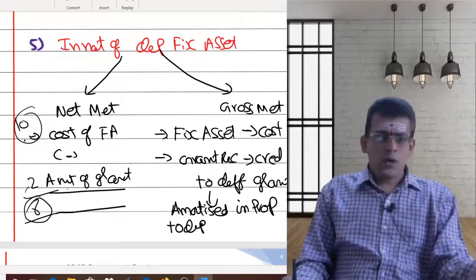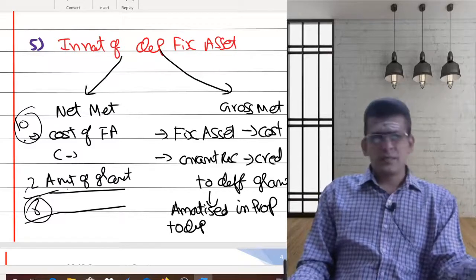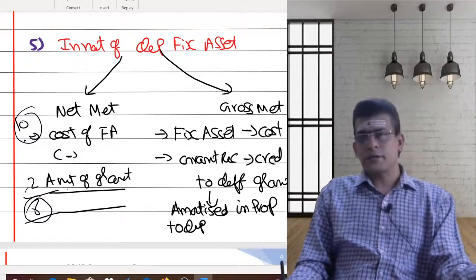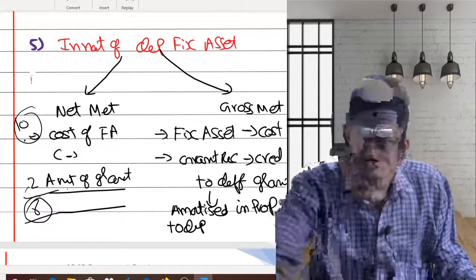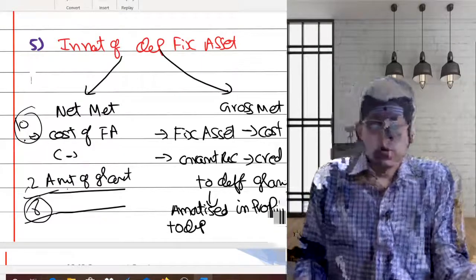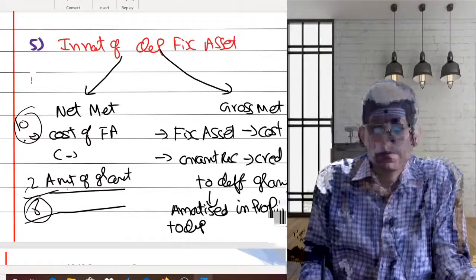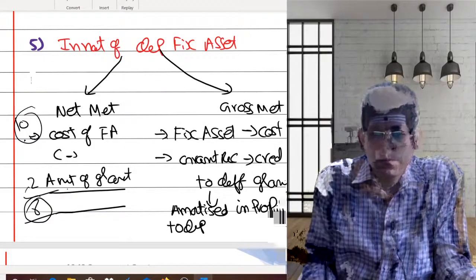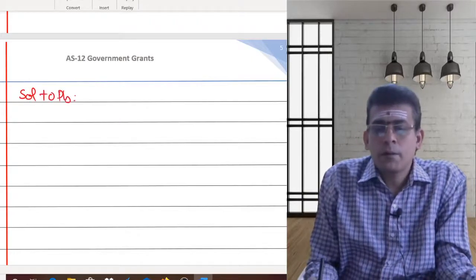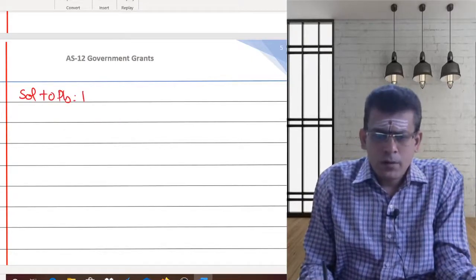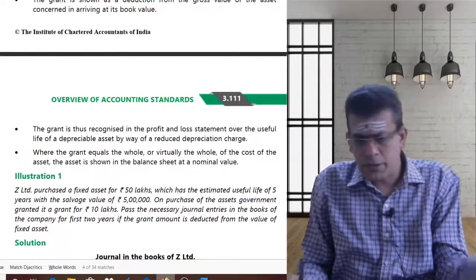Okay. Now what we'll do, as I said, let us see the problems which are given in our ICAI material. That's sufficient for AS12. Clear? Okay, now let us move on to problem number 1. Solution to problem number 1. Okay, now let us get into our ICAI material.